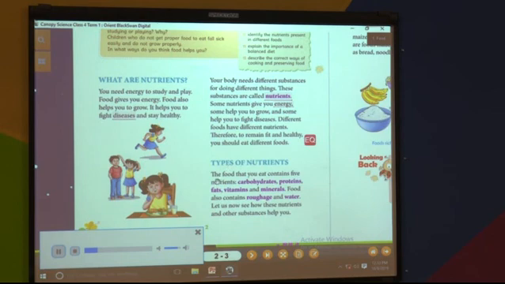Types of nutrients. The food that you eat contains 5 nutrients: carbohydrates, proteins, fats, vitamins, and minerals. Food also contains roughage and water. Let us now see how these nutrients and other substances help you.